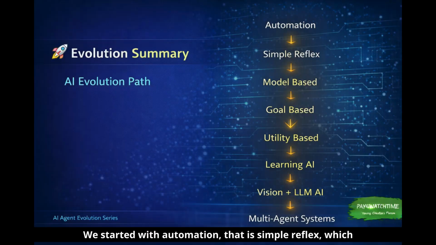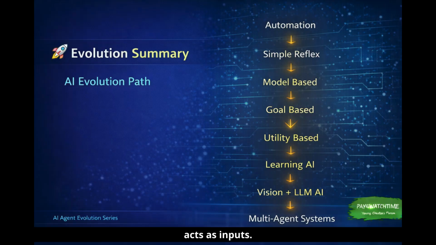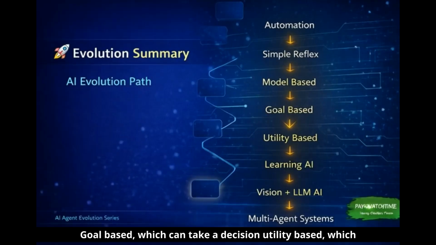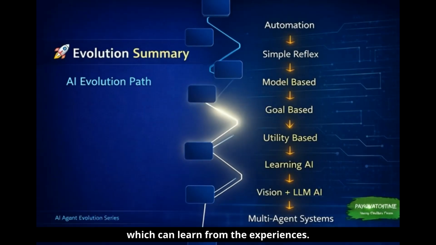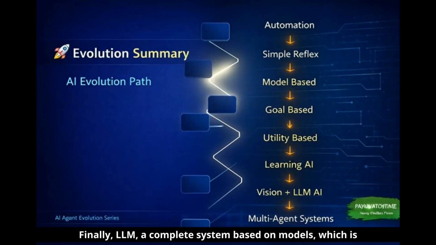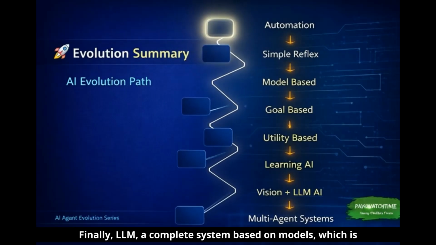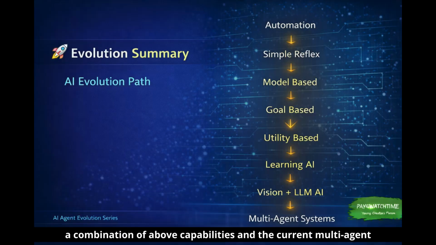Now comes the summary. We started with automation, that is simple reflex, which acts on inputs. Model-based, which has its own memory. Goal-based, which can take a decision. Utility-based, which can decide based on previous histories. Learning AI, which can learn from experiences. Finally, the LLM, a complete system based on models, which is a combination of the above capabilities, and the current multi-agent system.